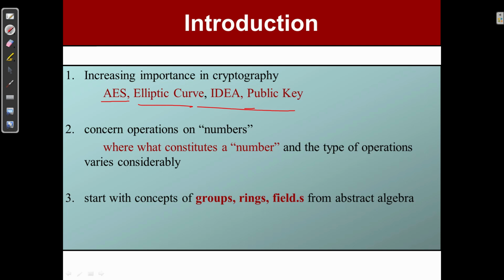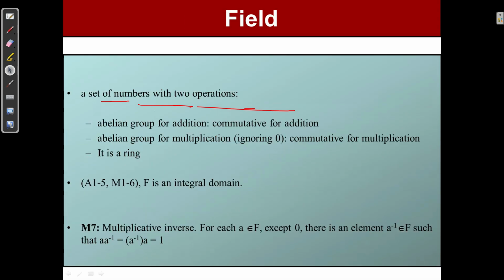These concern operations on numbers, where what constitutes a number and the type of operations varies considerably. It starts with the concept of groups, rings and fields. So what is a group, what is a ring, what is a field? These are all part of abstract algebra, a branch of mathematics, and groups, rings and fields are the fundamental elements of that branch.